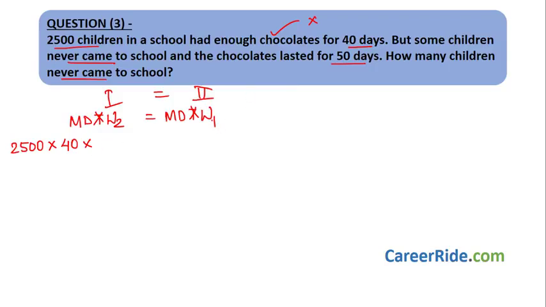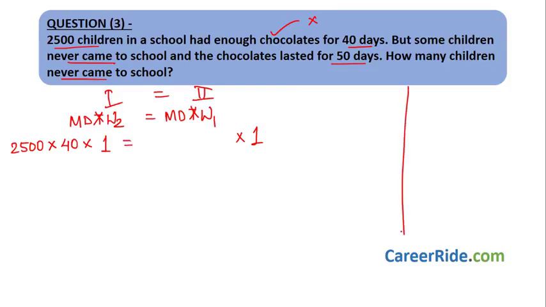So where do we write the work done in the first case? On the right hand side, over here. Again, in the second case, the children who are there eat the chocolate, that is they finish the chocolate in 50 days. So the work done, that is W2, would be nothing but 1. So that we write over here, correct? So W2 is 1. Then we equate.